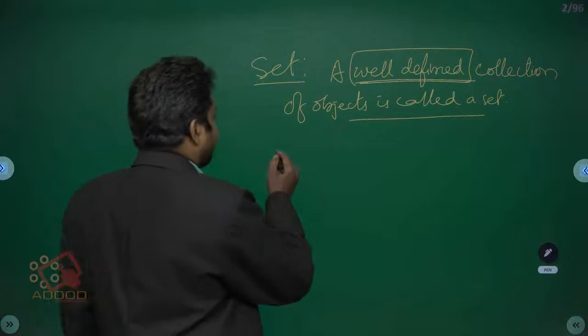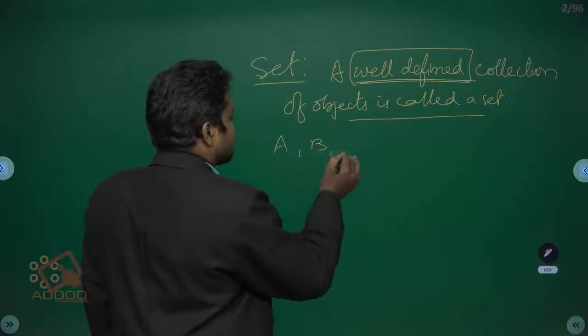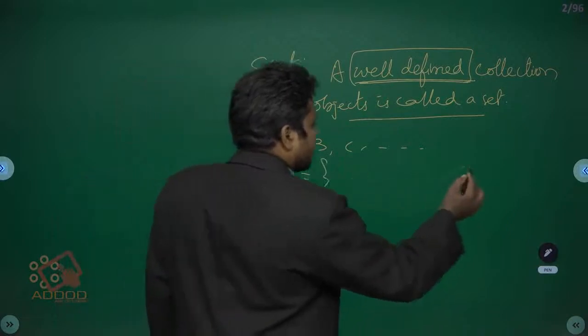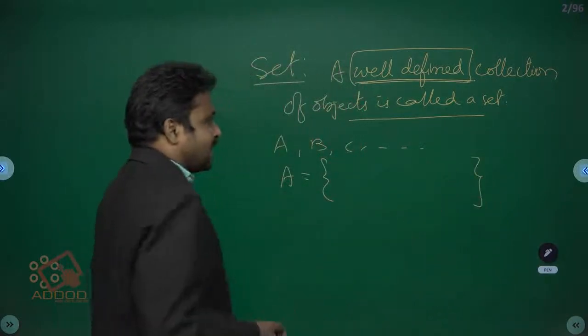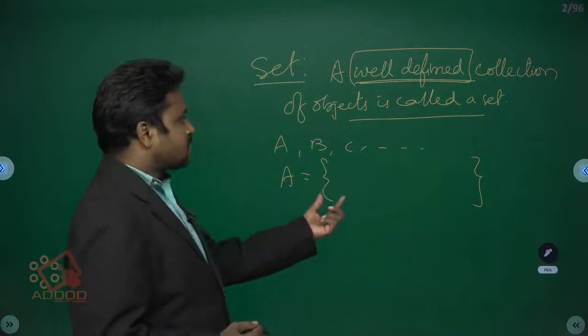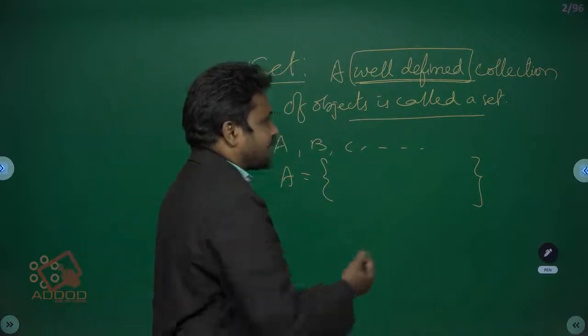Here, a set is denoted by capital letters A, B, C. Then A is equal to, and we insert the objects or elements in the flower bracket.